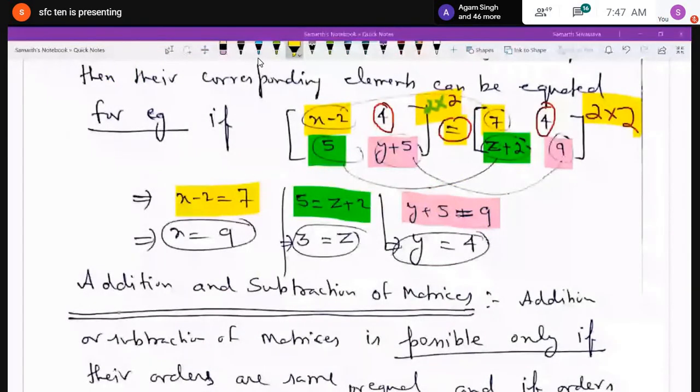Okay. Now talking about addition and subtraction of matrices.